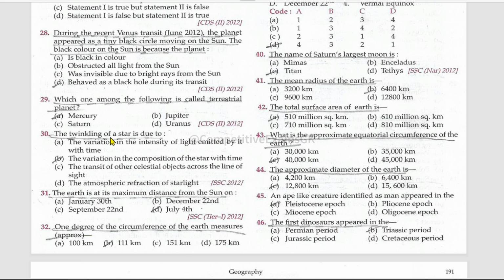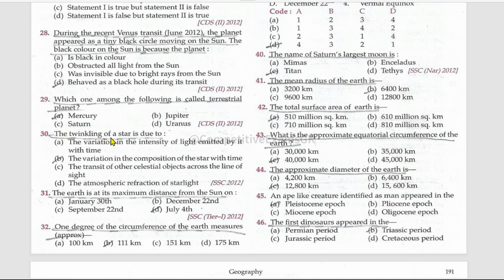The twinkling. There are two types of planets in our solar system. One are terrestrial planets and others are, what are those planets? These three come under that category. What is that? Mention that in the comments.